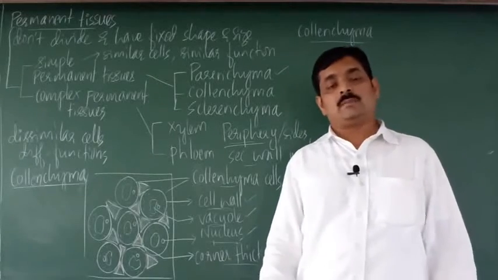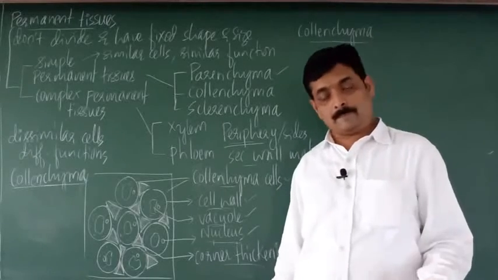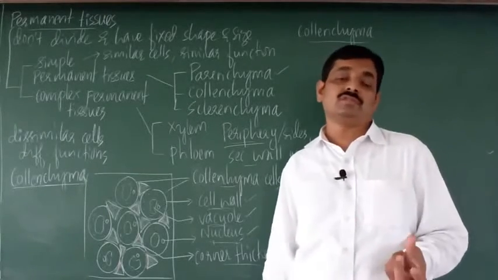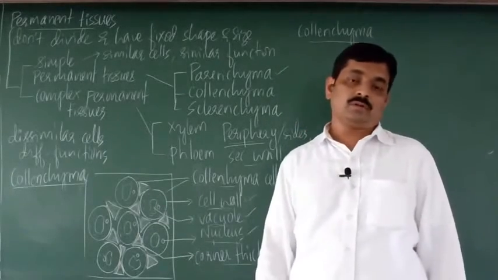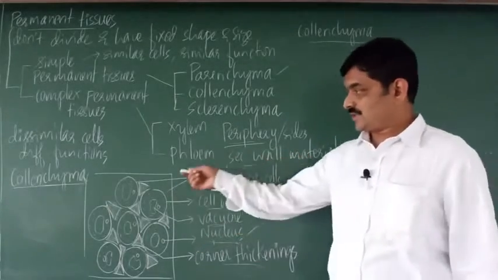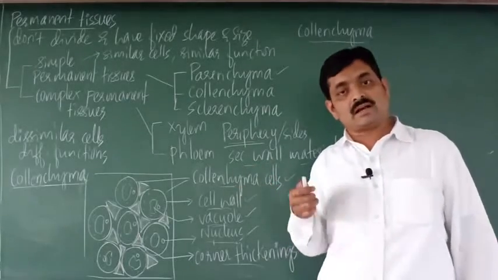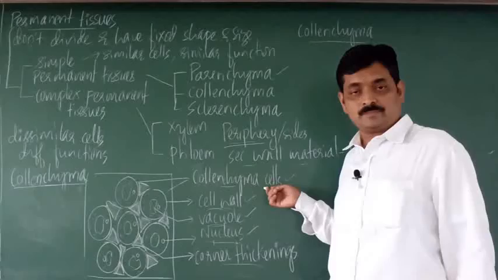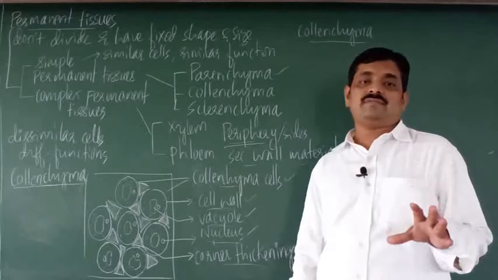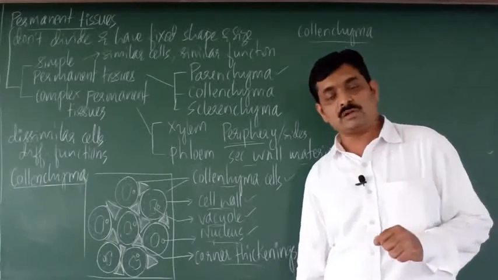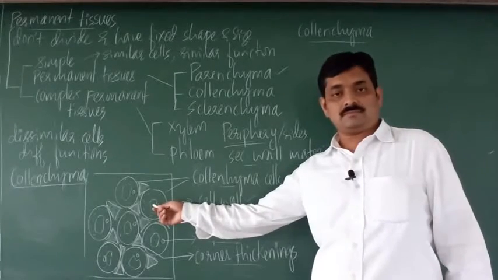Now where do you find this collenchyma tissue? Collenchyma tissue is mainly found in dicot plants, mainly in the stem and leaves. We shall revise the characteristics in brief. Collenchyma tissue is composed of collenchyma cells. Cells are oval or spherical in shape. They have a cell wall made up of cellulose. There is a vacuole in the center of the cells.